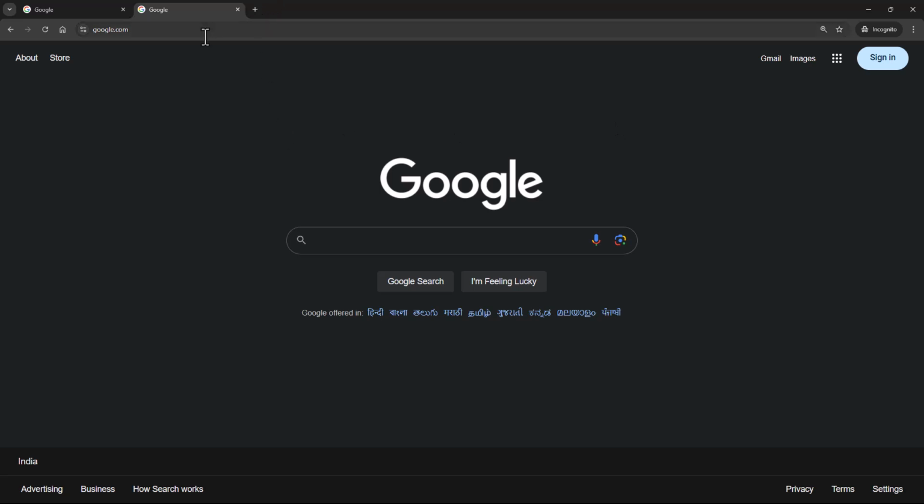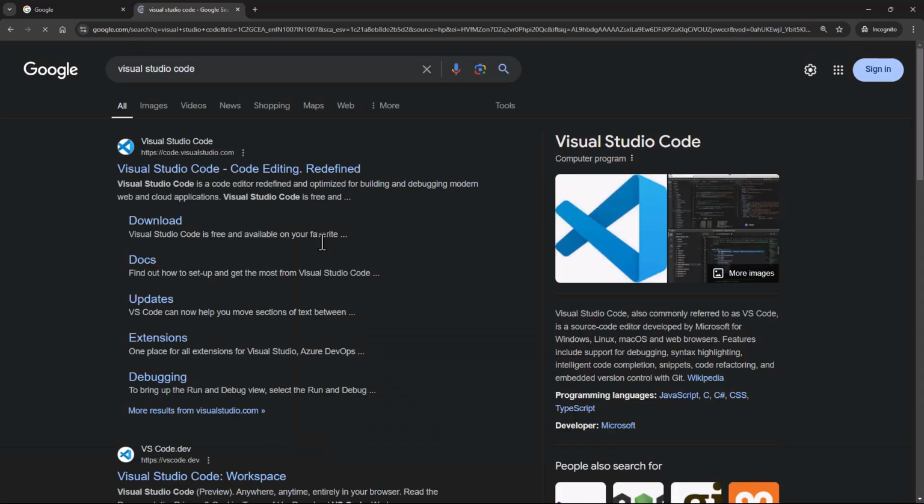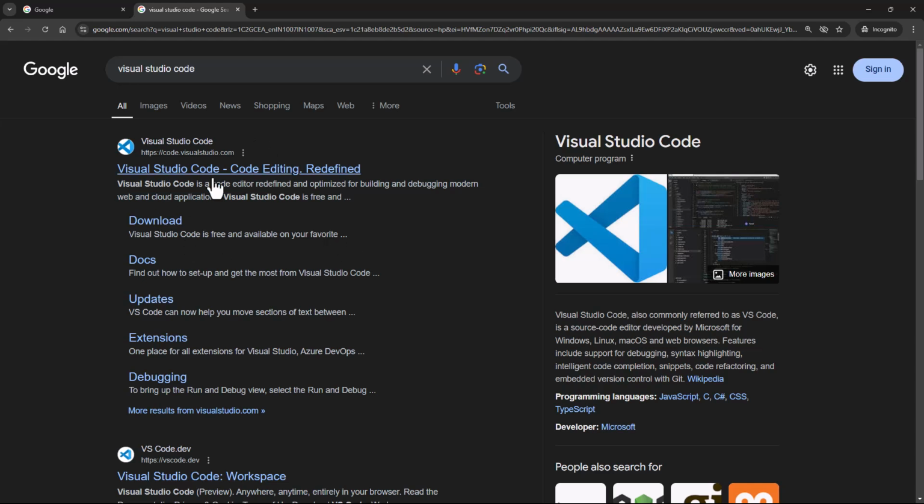So what we are going to do is make use of an IDE. If you're not aware of this term, IDE stands for Integrated Development Environment, which gives you the set of tools to write code and execute it. So I'm going to search for Visual Studio Code because that is what we are going to make use of. Now, if you have Visual Studio Code installed already, or if you're aware how to install it, well and good. But I'm going to assume that you don't have it installed, to benefit the students who are not aware of this process.